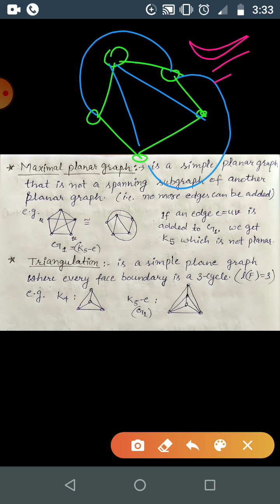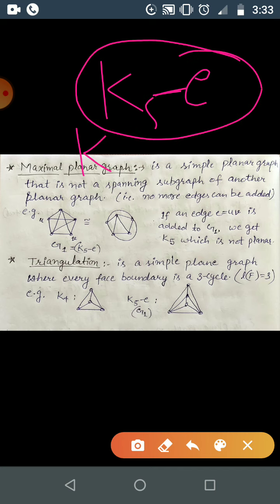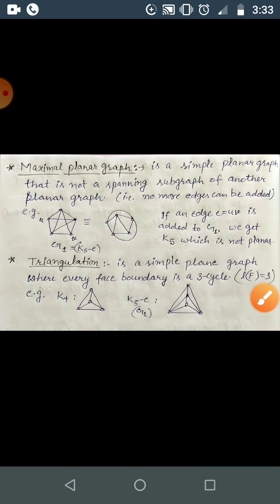Okay, also P5 is a planar graph. So you can just say K5 minus E is planar, and K4 is maximal planar. Maximal planar graphs are planar graphs to which we cannot add any edge while the graph remains planar. Okay, we cannot do that. So that will be maximal planar. I hope you got this.